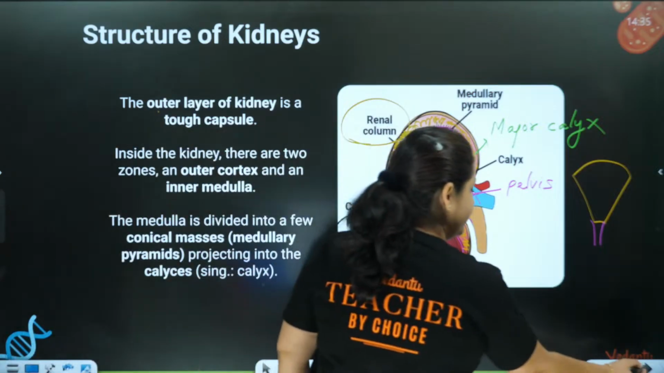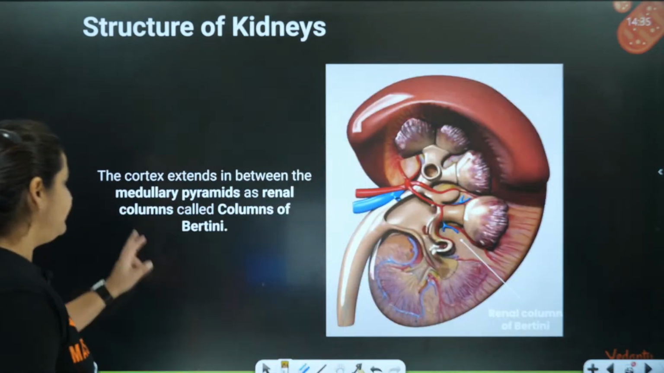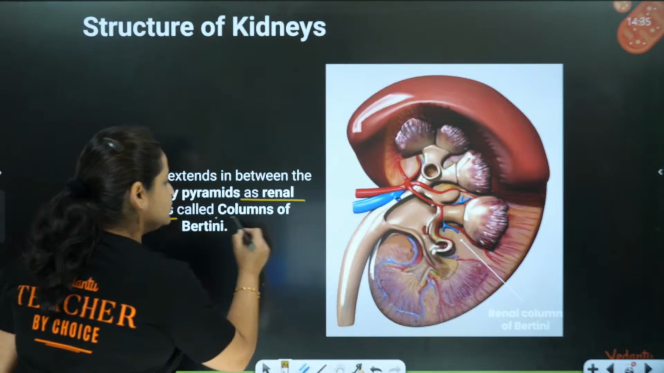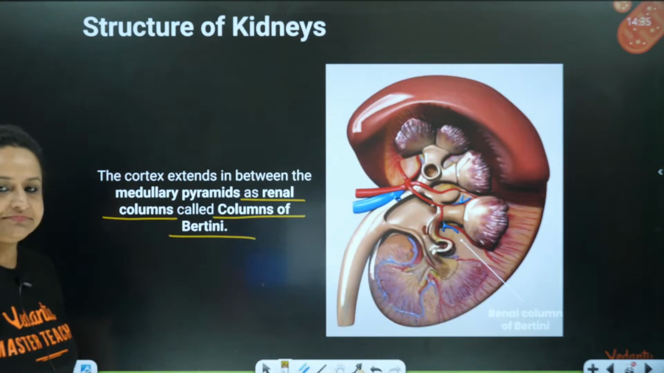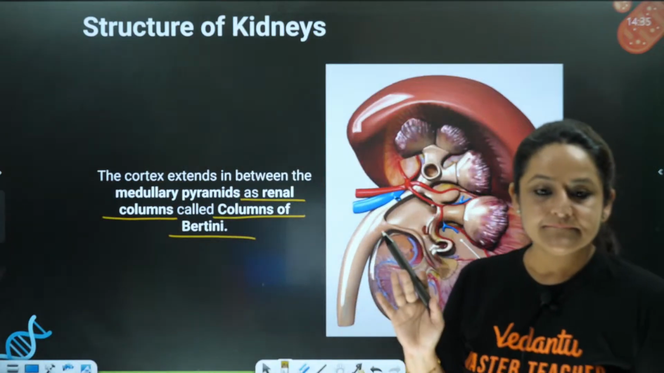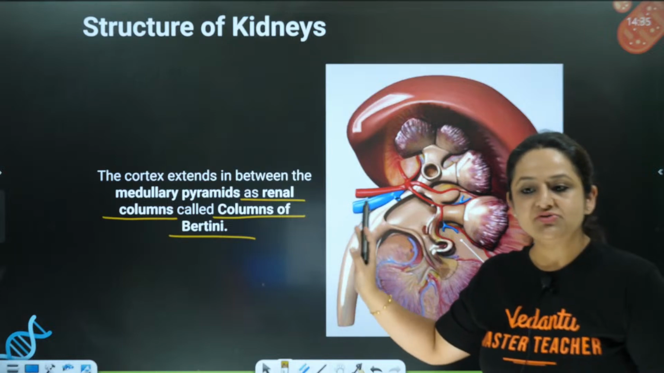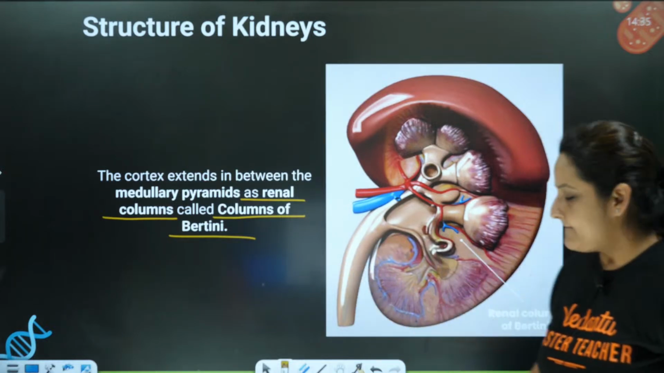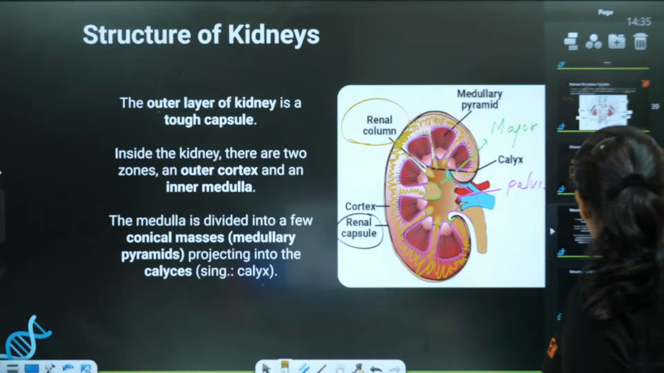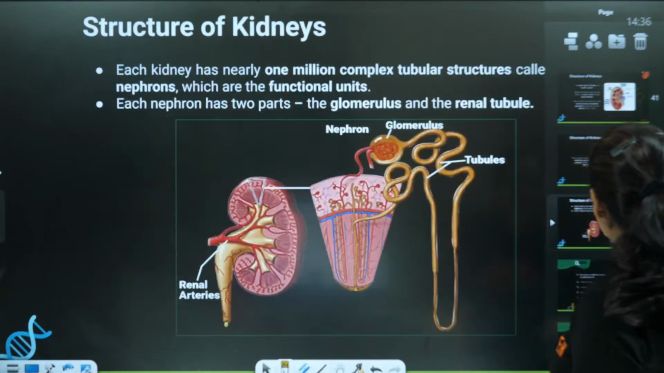Let me just show you in the other picture. See, they are called the renal columns, or they are also called columns of Bertini. I hope this part is clear to all my children. Yes, renal columns or columns of Bertini, sorted. Okay, so this is about the kidney, beta.